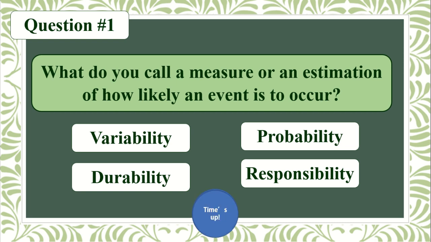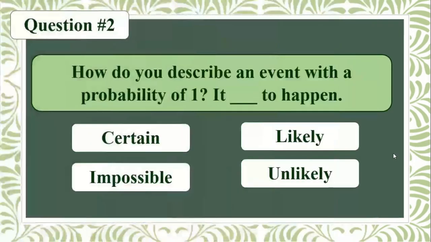Time is up. Now let us know if variability is correct. Okay, that is not correct. Durability? Not correct also. Responsibility? That is not correct. And last, probability? That is the correct answer. Our answer is probability. Next question, question number 2.